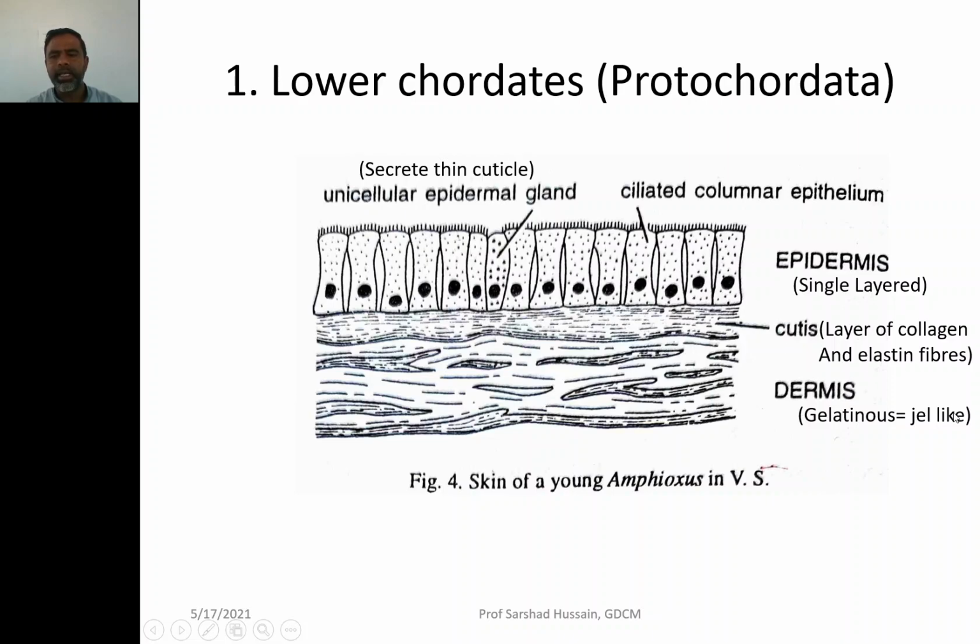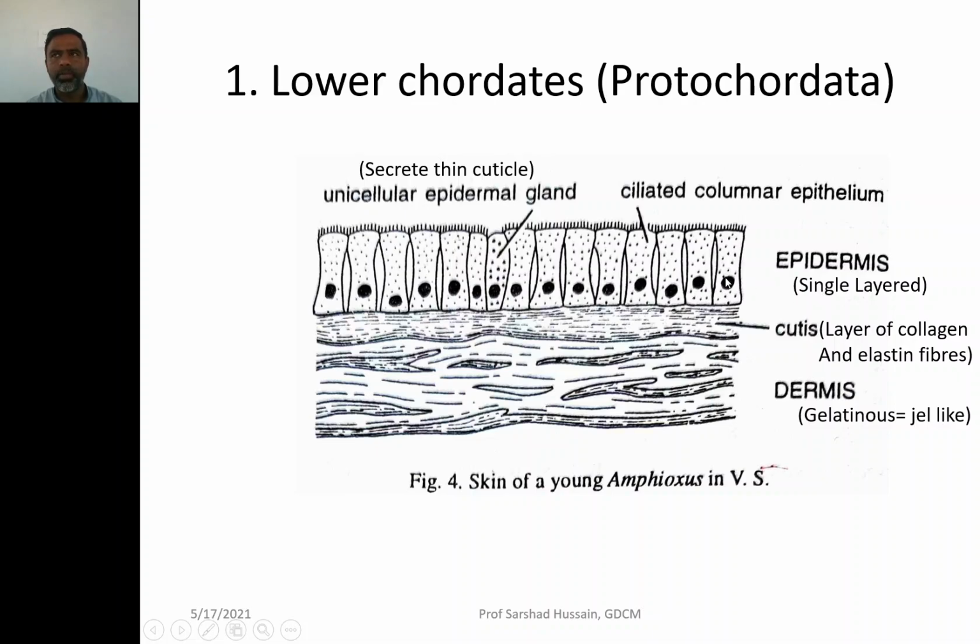The dermis is gel like, it is like when a liquid starts solidifying, then it becomes gel. So here the dermis is gelatinous. It has a thick layer below the epidermis called the cutis. This cutis is formed by the layer of collagen fibers and the elastin fibers. When you look at the epidermis, it is formed of a single layer of cells.